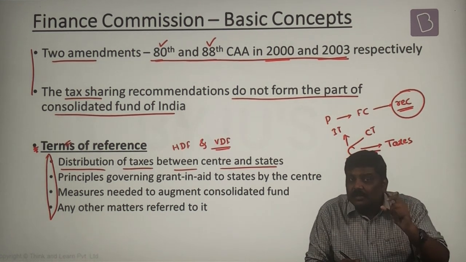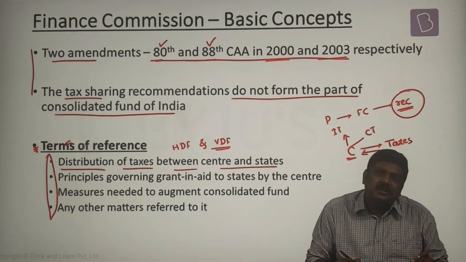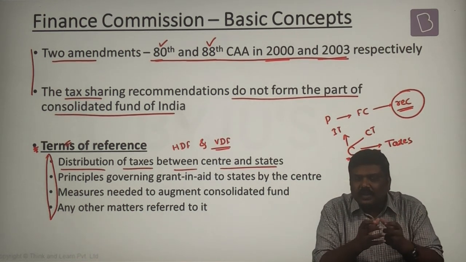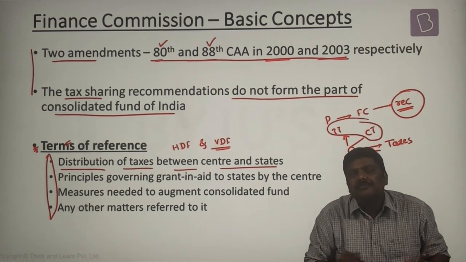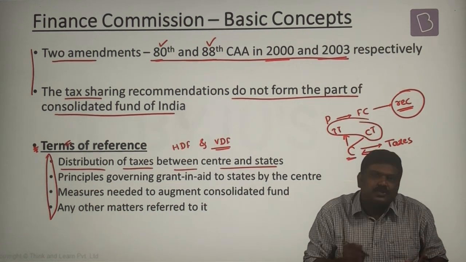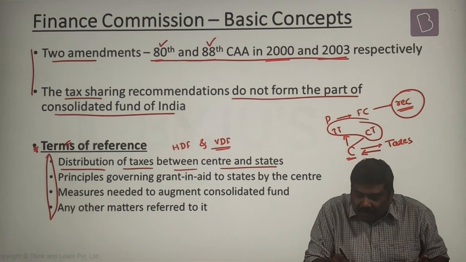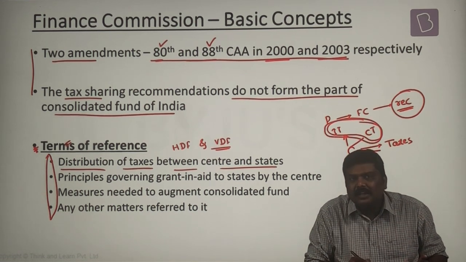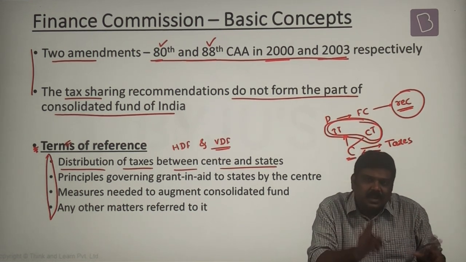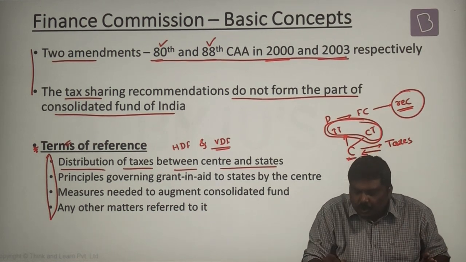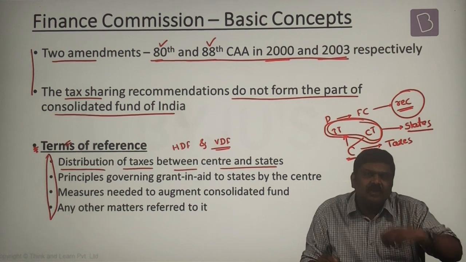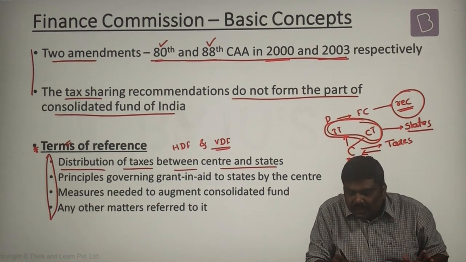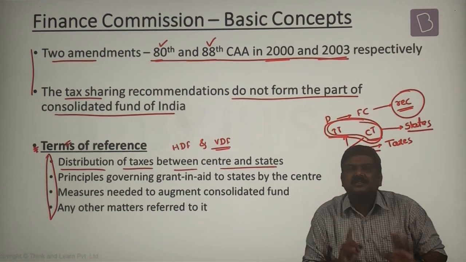Because if you remember the discussion related to the budget, more than 1/3 of the total taxes collected by the central government will come from these kinds of sources only. Now, having said so, don't you think some of these taxes or receipts collected by the central government should be given to states also? Even the states have a claim over part of the income taxes and part of the corporate taxes.